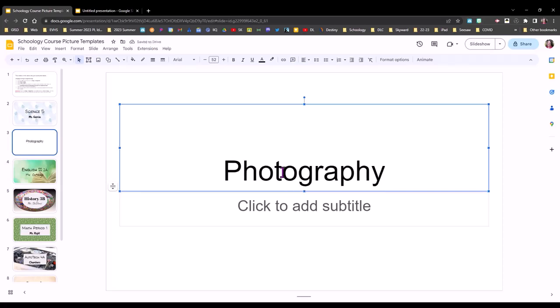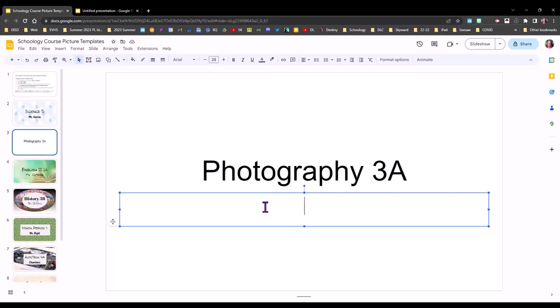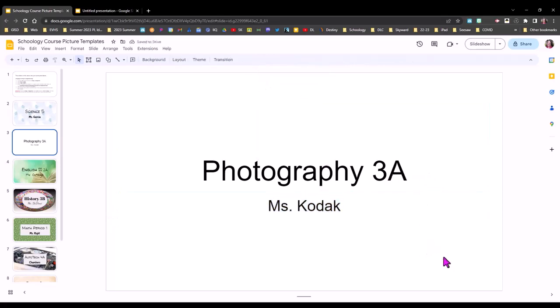And the course period is really helpful for both you and your students. And then in the subtitle area, I think that's a good place to put your name. This will help students with learning your name throughout the year, and it might be another way that they look for your course. Sometimes the subtitle is lighter than the rest of the ink, so I just like to highlight it and come up here to text color and make sure it's dark black. So now I have my course name and period and my name on here.